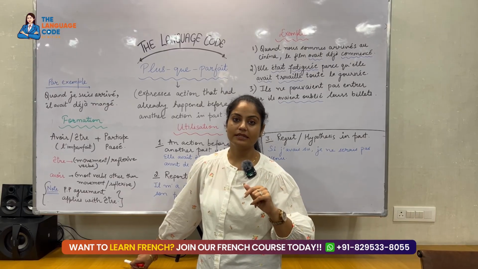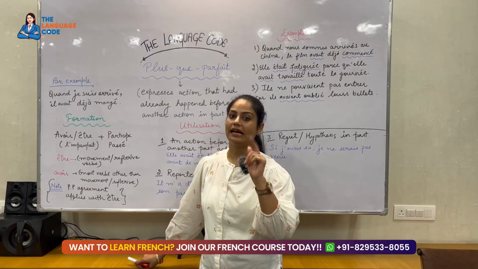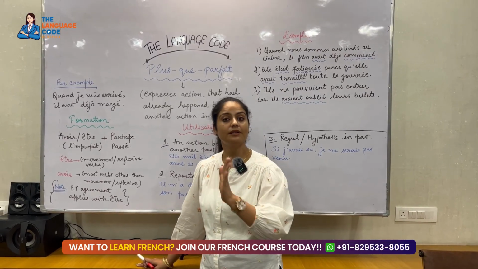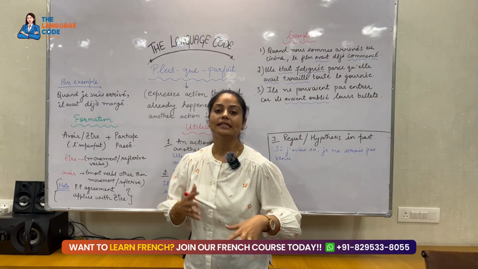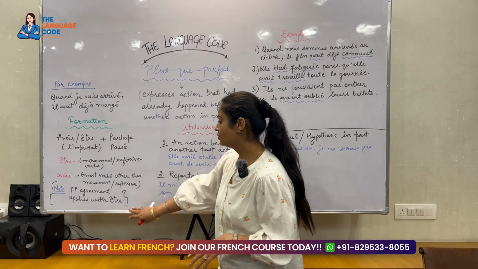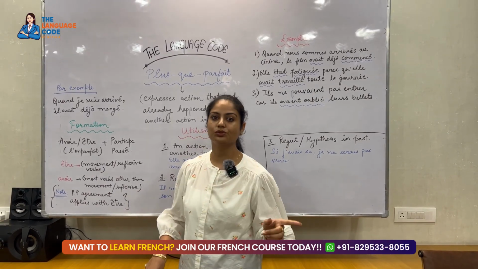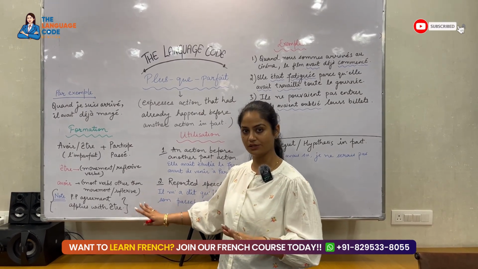If it is feminine, I'll add an extra e. If it is masculine plural, I'll add s. If it is feminine plural, I'll add es with the past participle, right? This means accord, this means agreement with the être. So you need to do the same as we used to do in the passé composé. This rule remains the same over here as well.